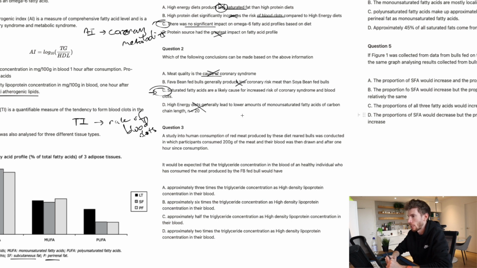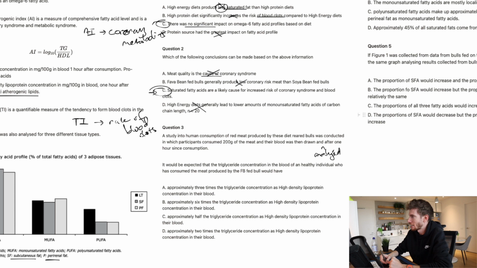Then question 3, we've got a study into human consumption of red meat produced by these diet-reared bulls was conducted in which participants consumed 200 grams of the meat and their blood was then drawn, and analysed after 1 hour since consumption. It would be expected that the triglyceride concentration in the blood of a healthy individual who had consumed the meat produced by the fava bean-fed bull would have approximately what?